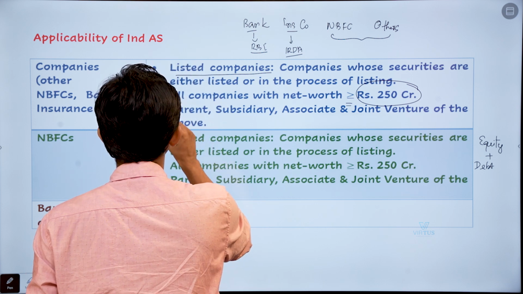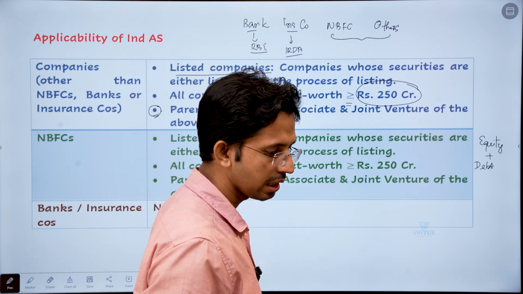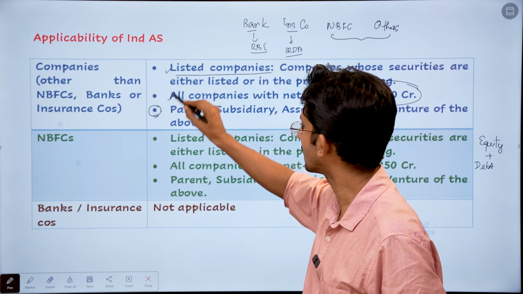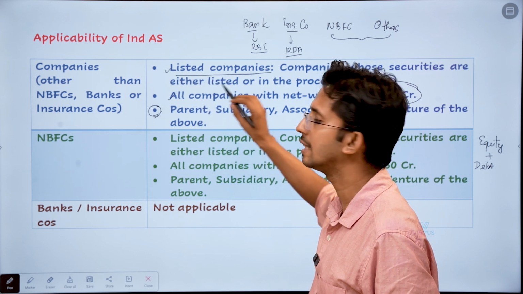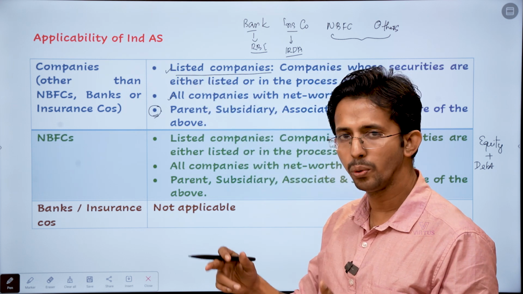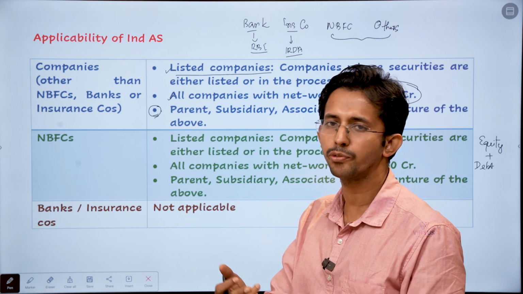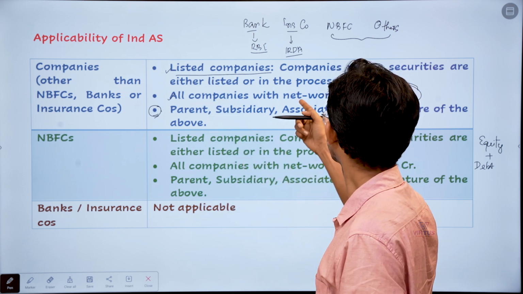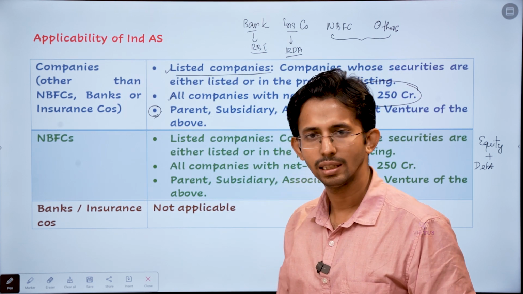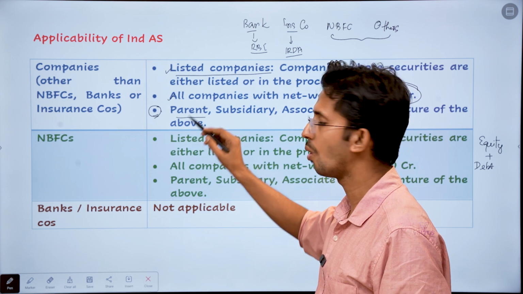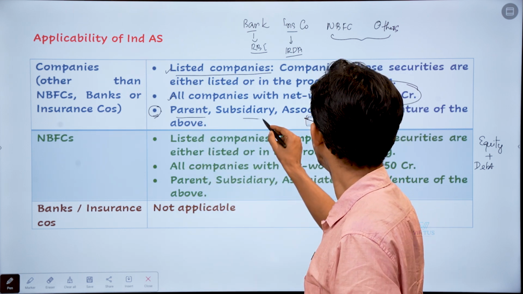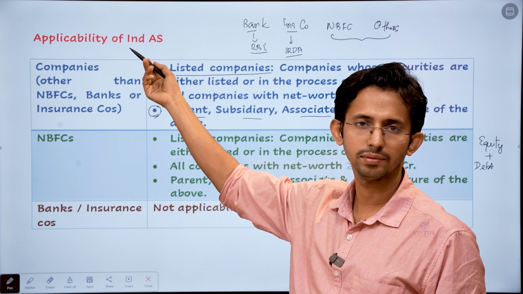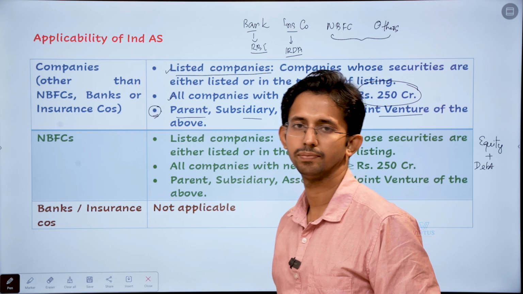Now what is the third category? If you identify a company which needs to follow IND AS by virtue of this condition or this condition, that is the first condition, listing status, second condition, net worth threshold. So if a company is required to follow IND AS either because of its listing status or because of its net worth threshold, then any parent or holding company or subsidiary company or associate company or joint venture company of that company should also follow what? IND AS.